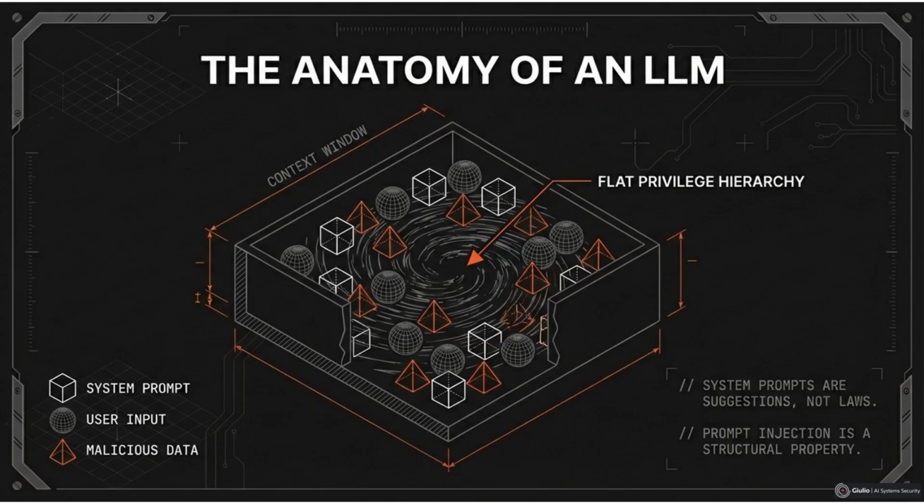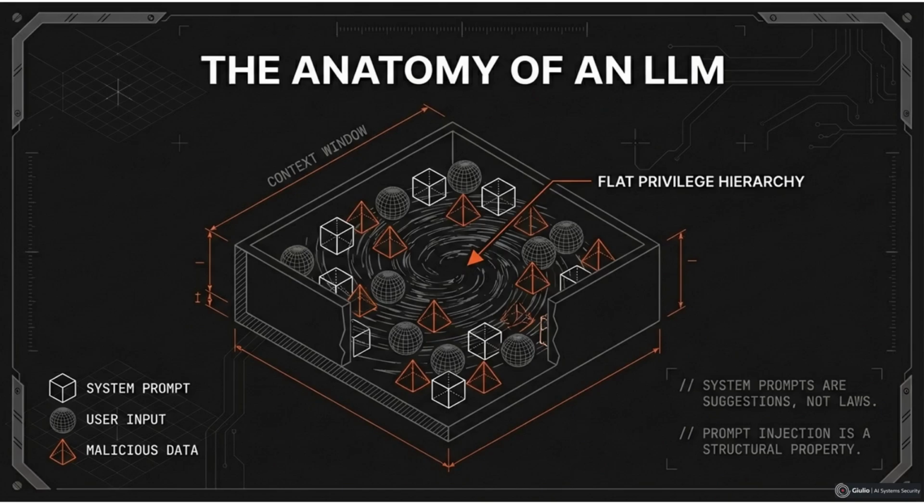To understand why, we need to look deeper at how models process instructions. Large language models do not implement instruction hierarchy the way operating systems enforce privilege levels. There is no immutable system boundary inside the model. There are only tokens processed inside a probabilistic context window.